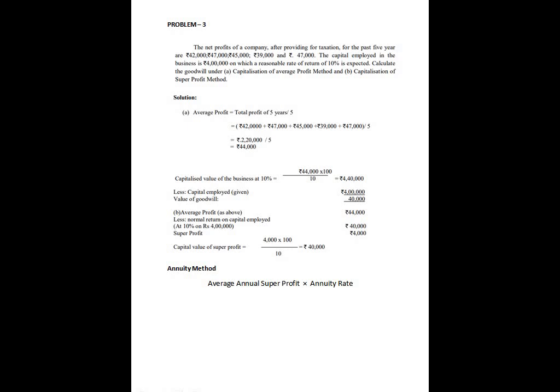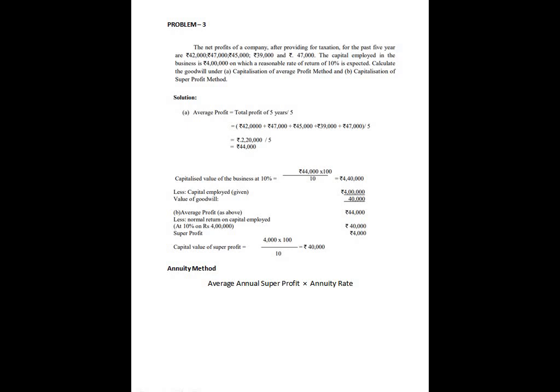The net profit of a company after providing for taxation for the past 5 years are rupees 42,000, 47,000, 45,000, 39,000 and 47,000. The capital employed in the business is 4 lakhs, on which a reasonable rate of return of 10% is expected. Calculate the goodwill under capitalization of average profit method and capitalization of super profit method.